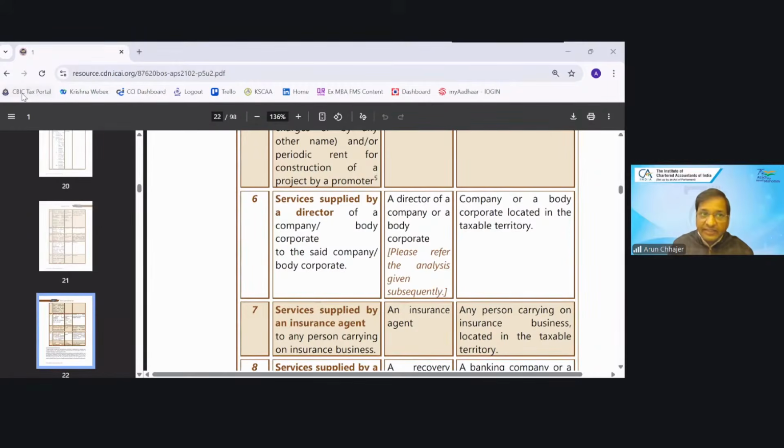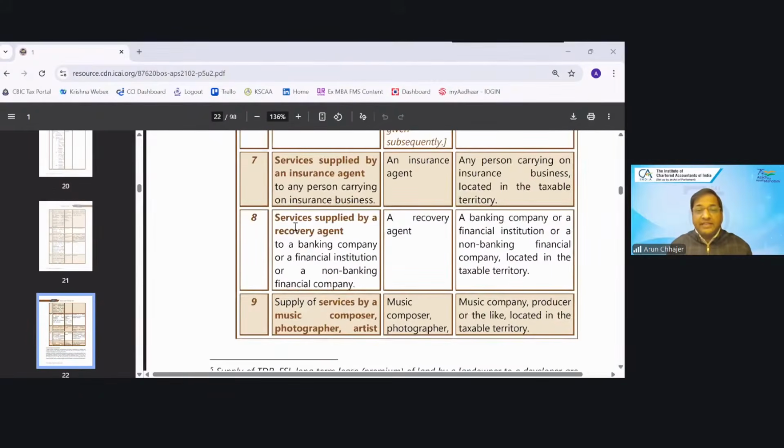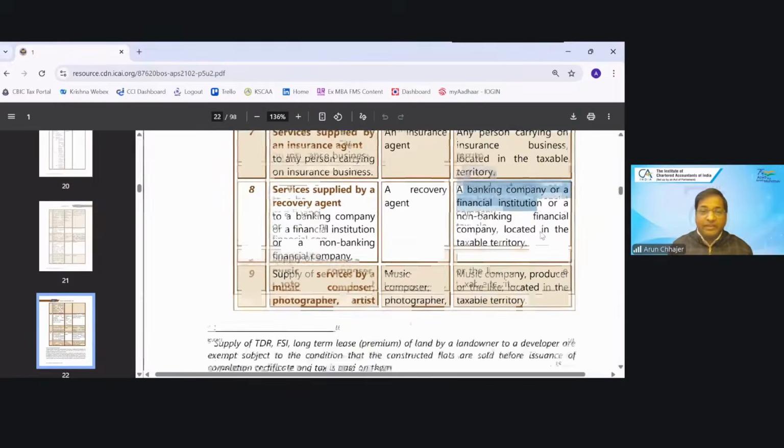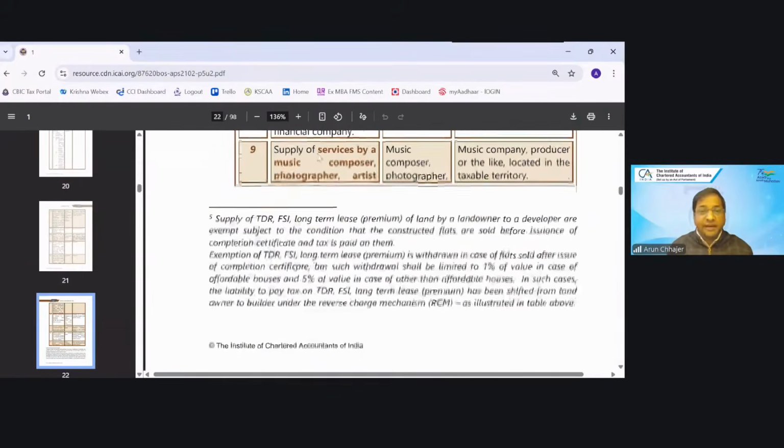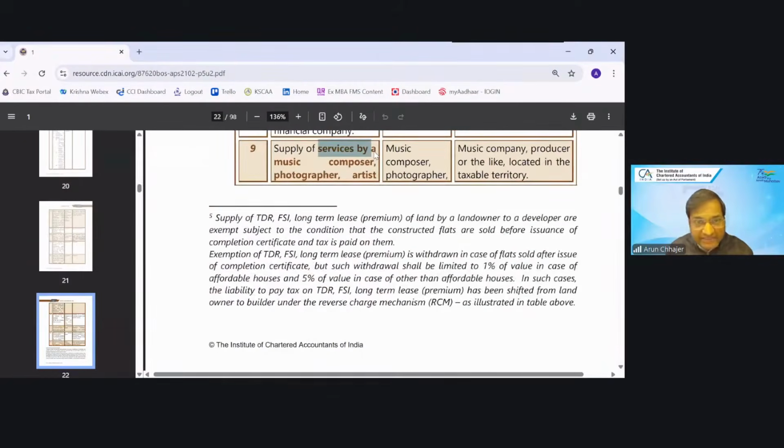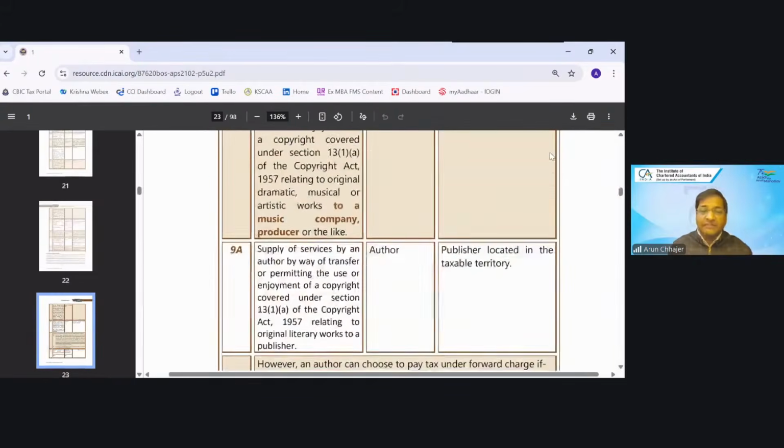You can refer in detail. Okay. Now, by insurance company, by recovery agent, then recipient, any person who is carrying the insurance, who is carrying the banking business, will pay the tax under RCM. Earlier, the author was also there in serial number 9. Now they are saying music composer, photographer, artist, music company, they will pay the tax under RCM.